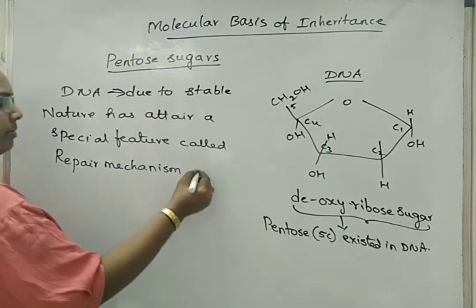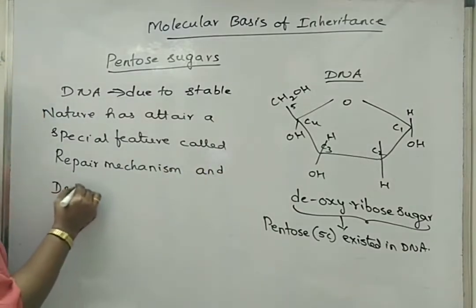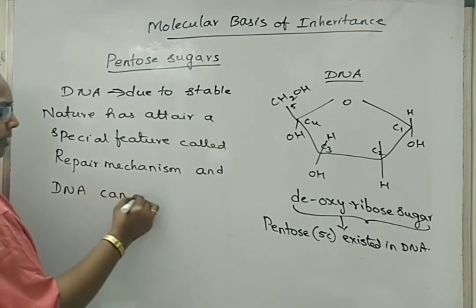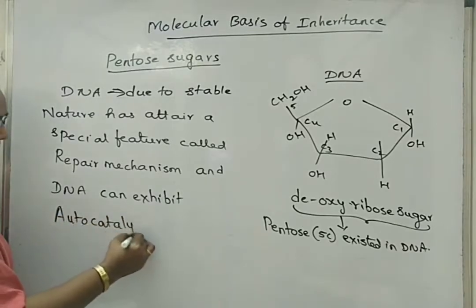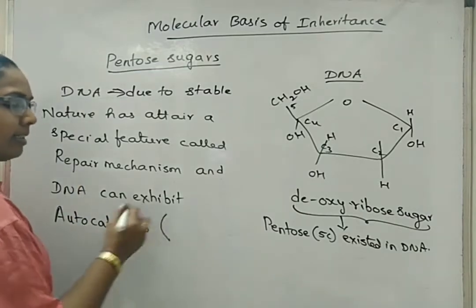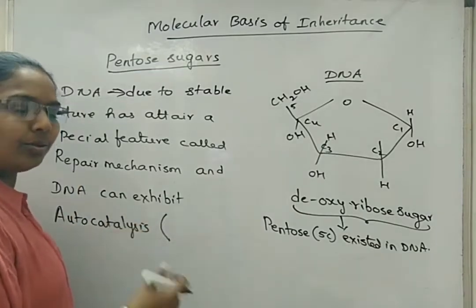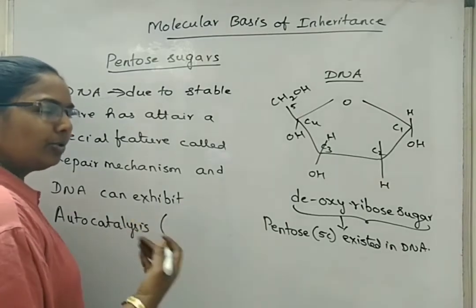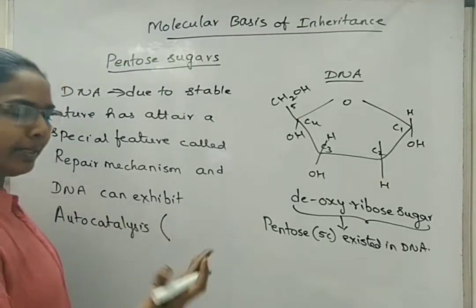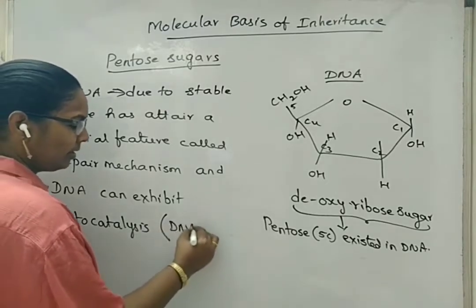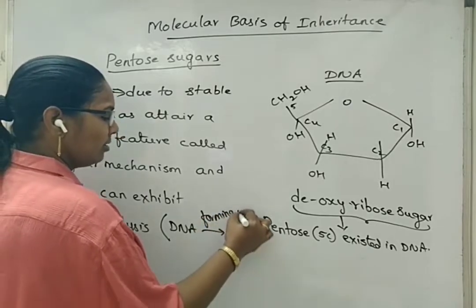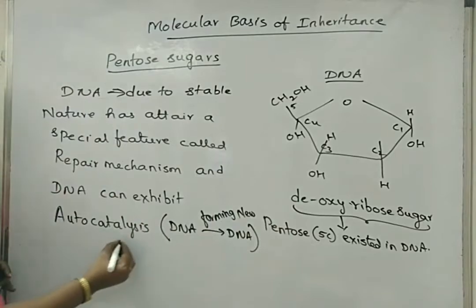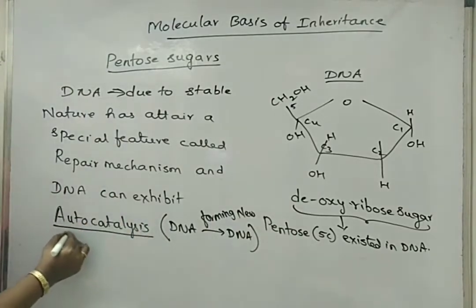Next, DNA can exhibit autocatalysis. What is meant by autocatalysis? It means a DNA fragment giving rise to a new DNA fragment is called autocatalysis. We also call it the DNA replication method. DNA giving out new DNA, forming new DNA. So we also use this term to explain DNA replication.